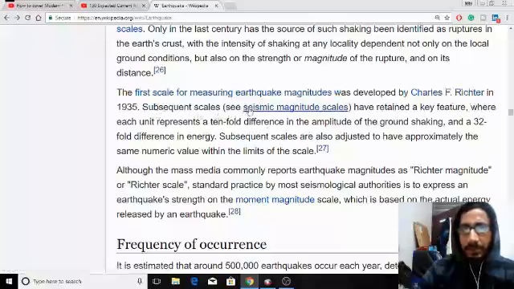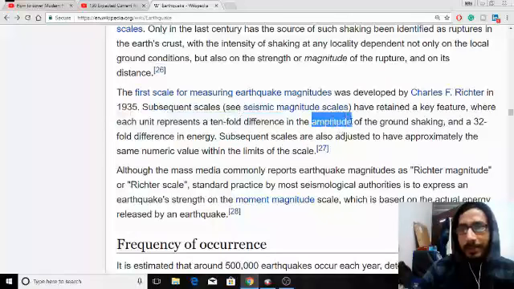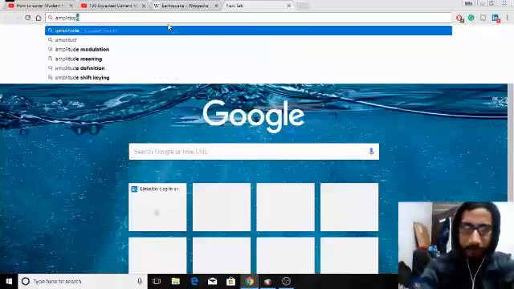Subsequent seismic magnitude scales have retained a key feature: each unit represents a tenfold difference in the amplitude of ground shaking. What is amplitude? Just wait, I will show you amplitude.